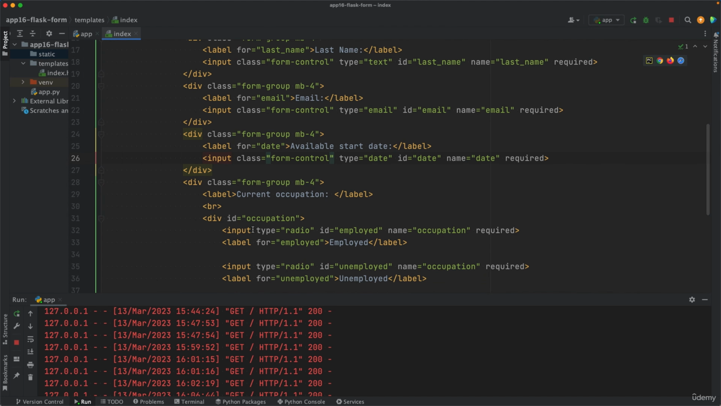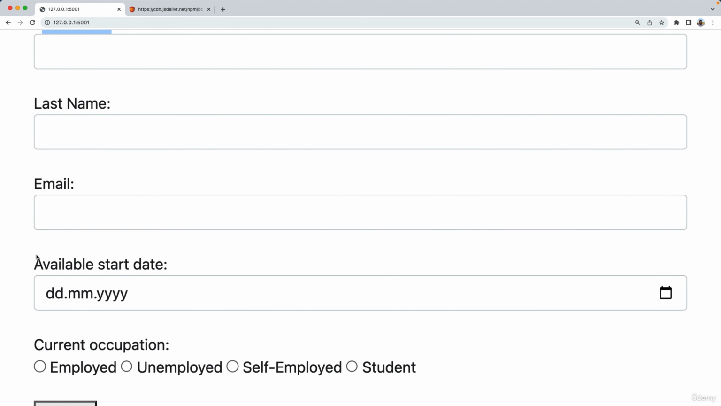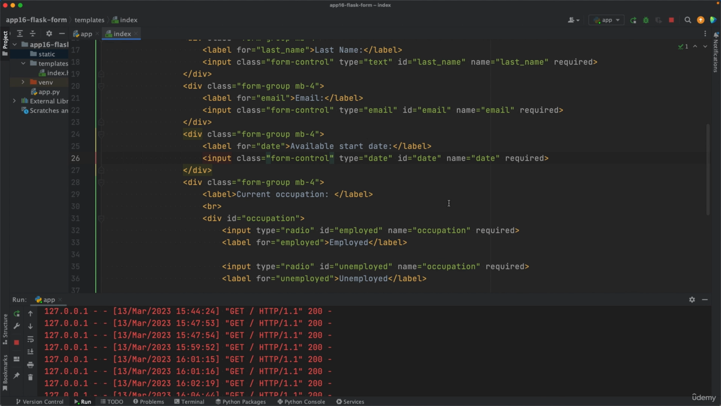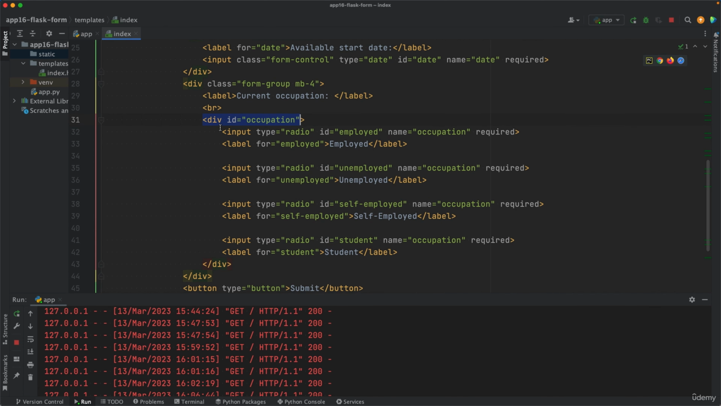And then we have the radio buttons, which should take something else. But let's refresh the page for now. So there we have first name, last name, email, available start date. So that's looking good. Now these ones here, we can change them to another style. We can make them vertical. You want to go below BR in this div, which has the ID occupation. So this div contains all those radio buttons, right? Now inside this div, we want to add a class of btn-group-vertical.